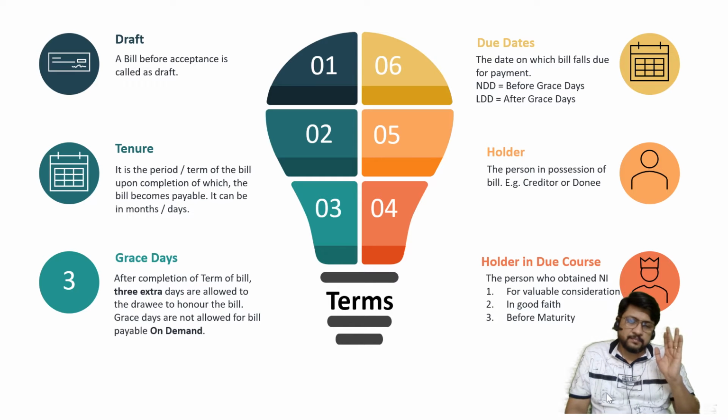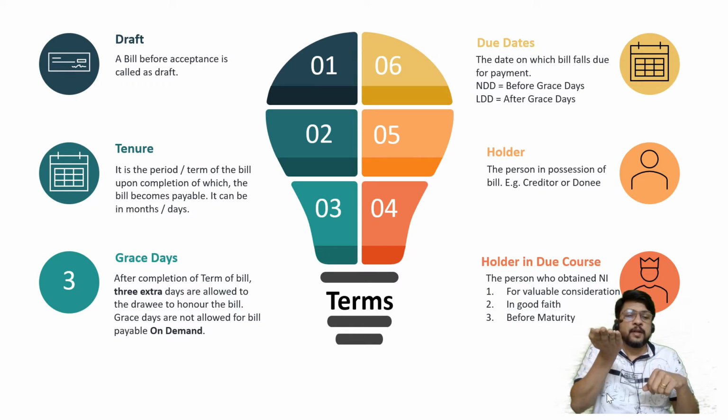For our purpose, for 12th standard, only one thing is to be kept in mind: holder means a person who is in possession of the bill, whereas holder in due course means a person who has obtained the bill by fulfilling 3 conditions. Number 1, for valuable consideration. Number 2, he has obtained it in good faith. And number 3, he has obtained it before the maturity of the bill. If these 3 conditions are fulfilled, then the holder is elevated to the position of holder in due course.